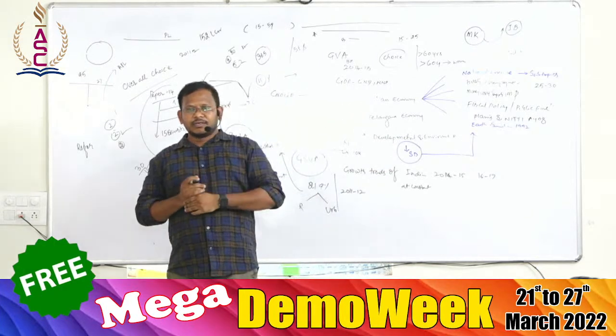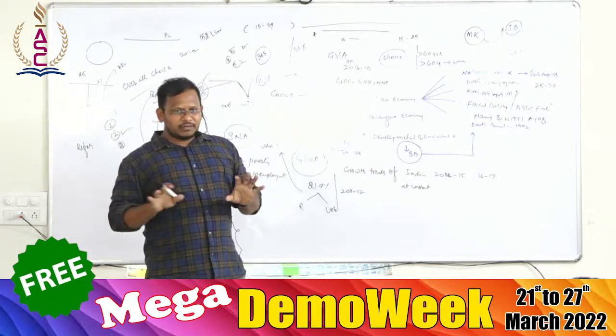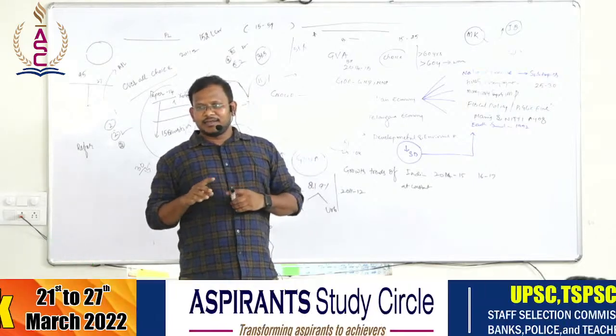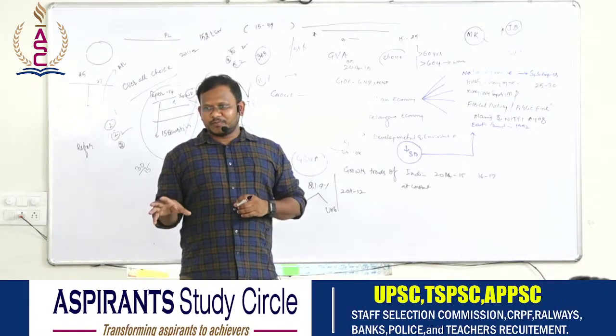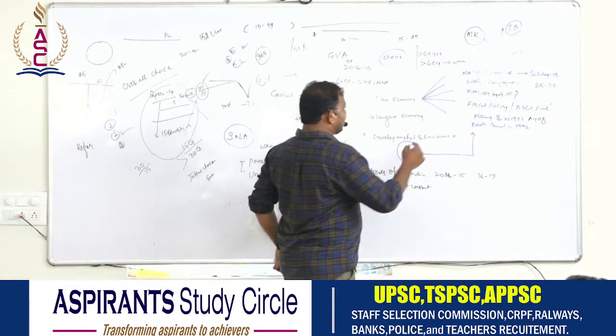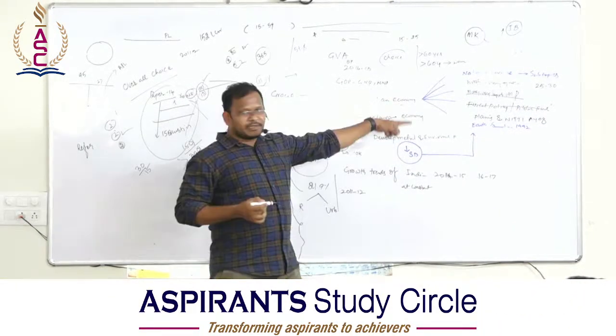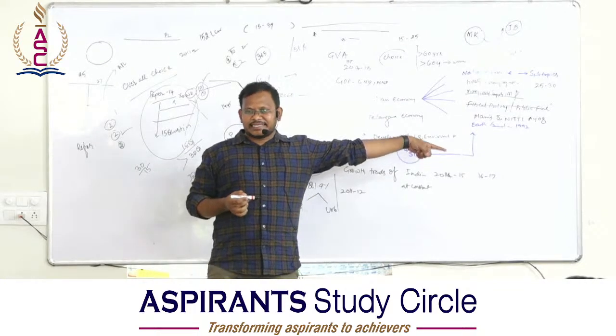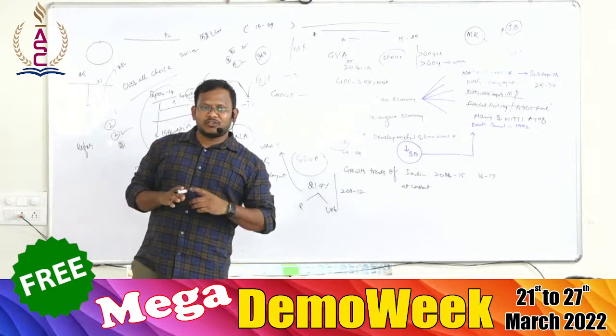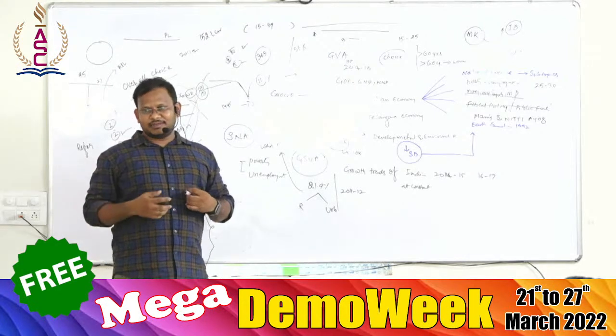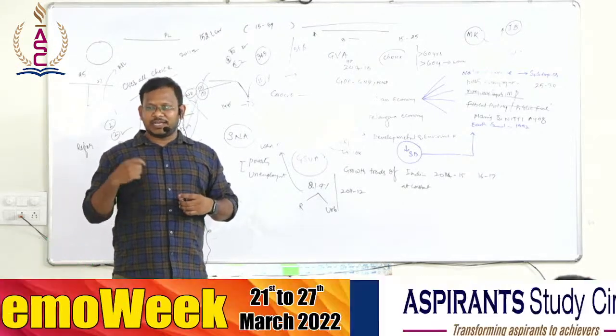Any other doubts would you like to ask? For group 2, except fiscal policy and monetary policy, all the chapters are there. The basic difference between group 1 and group 2 is, in group 1 you should keep on writing. In group 2 you should keep on reading.